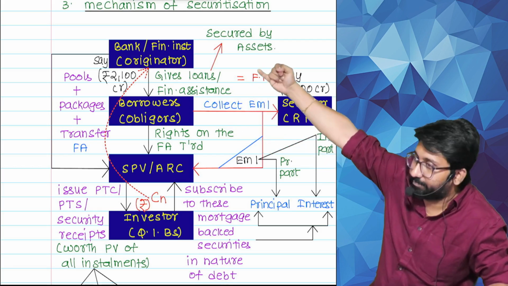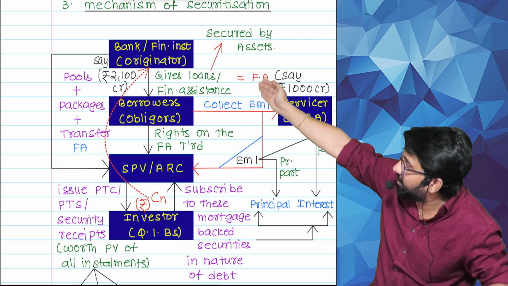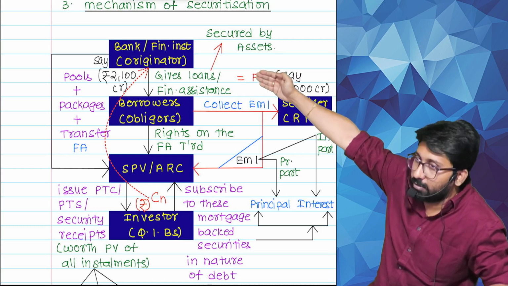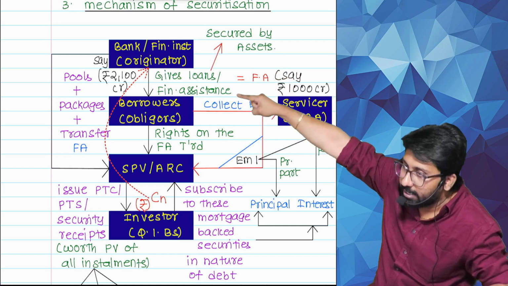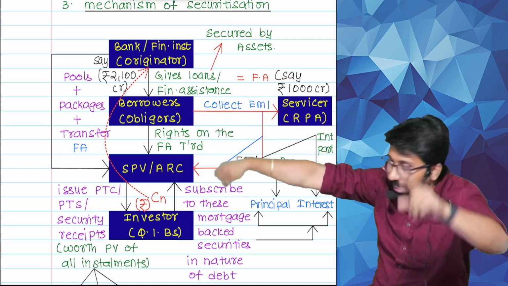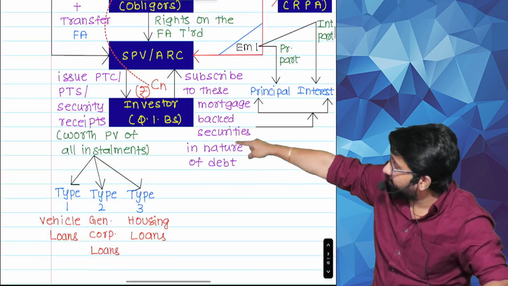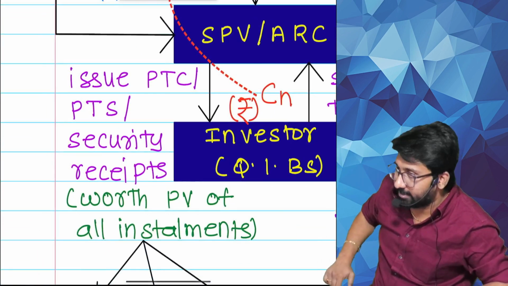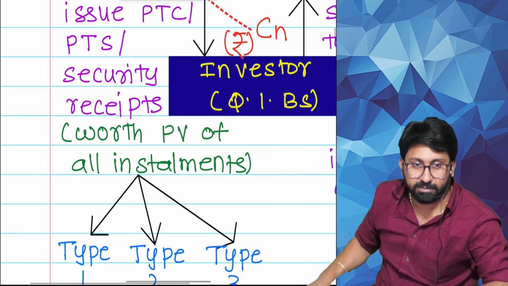The bank pools and transfers financial assets in favor of whom? The SPV. Worth how many crores now? 100 crores. The dotted arrow mark is there, no? There are two lines, one downward, one upward. SPV issued what? PTS or security receipts worth the present value of all installments.